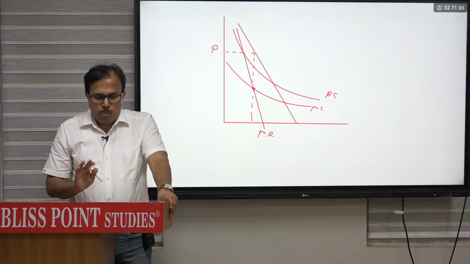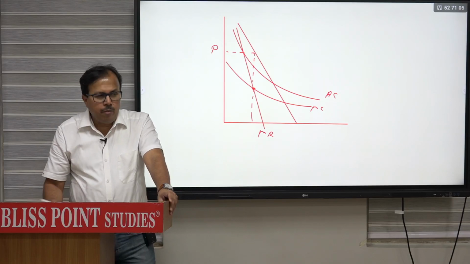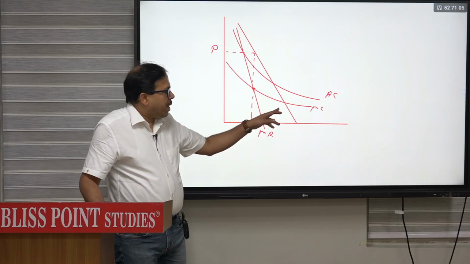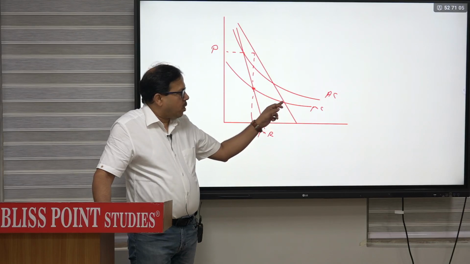Now the problem is the question asked: why can a monopolist not be forced to charge a price equal to marginal cost. So if we try to keep price equal to marginal cost, price equal to marginal cost means the intersection of demand and MC.